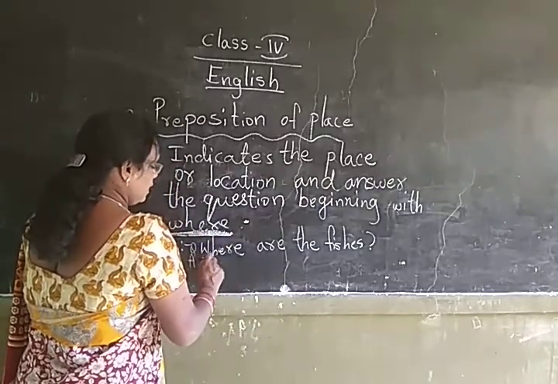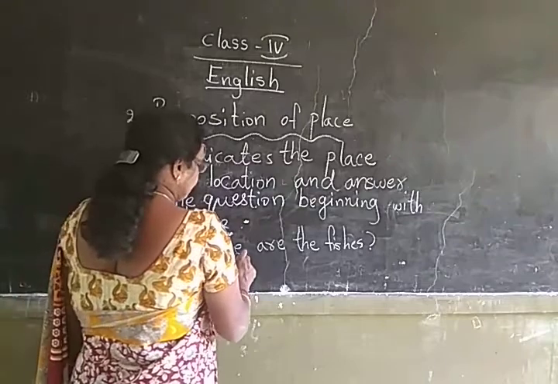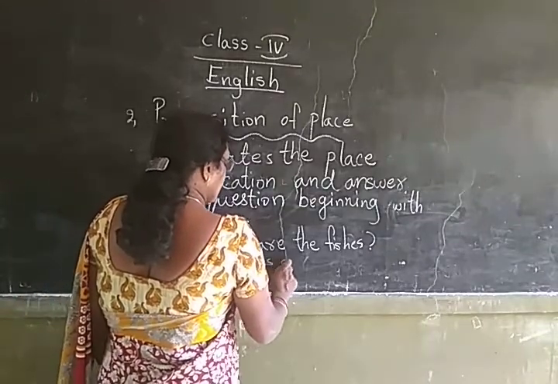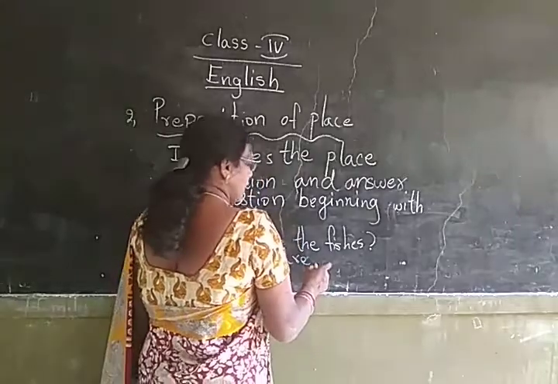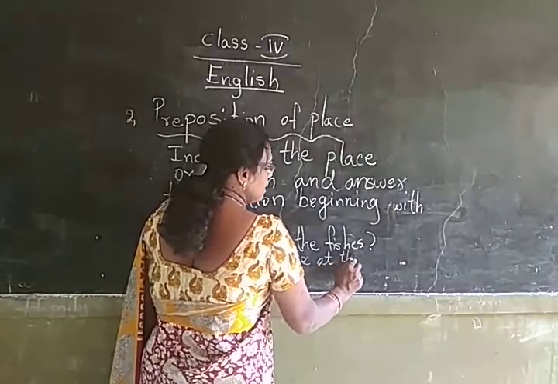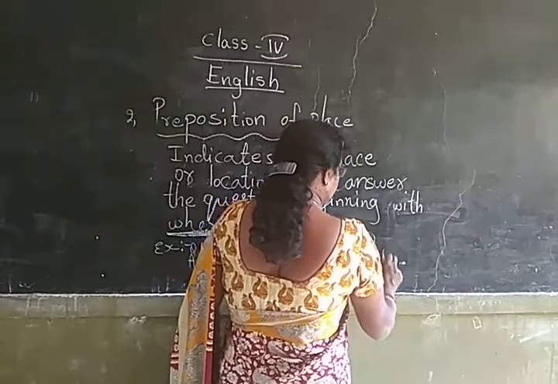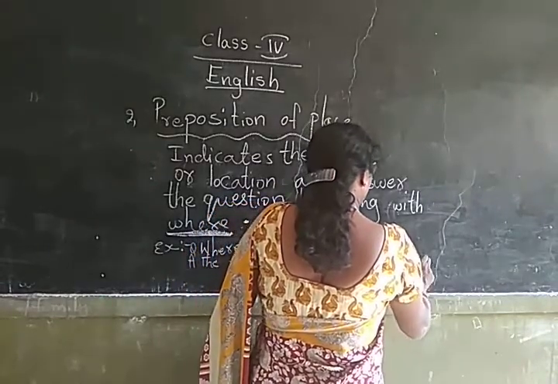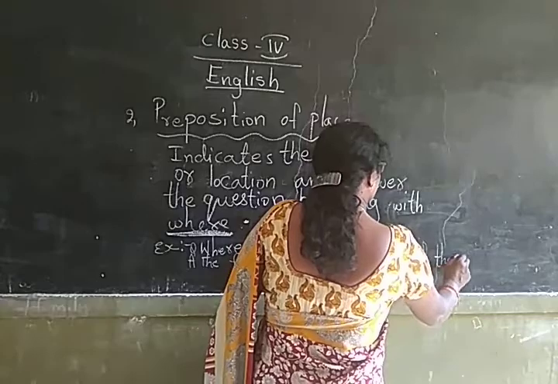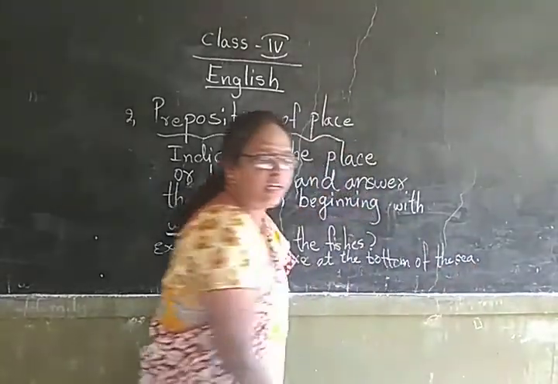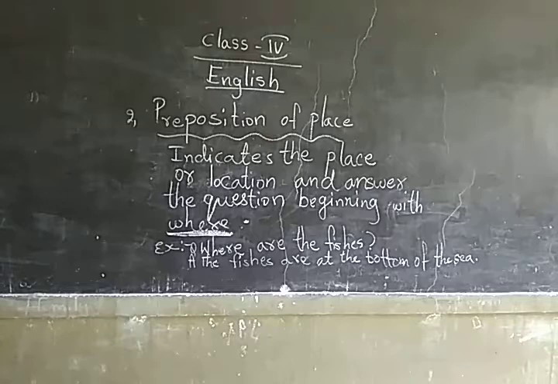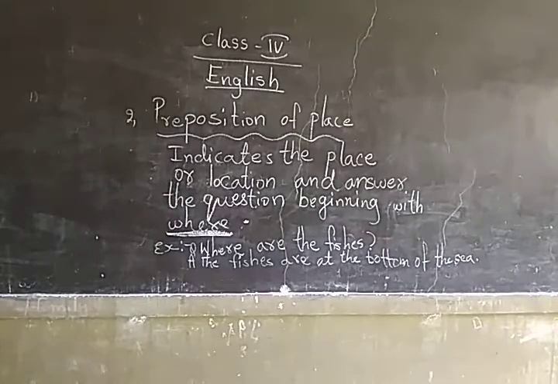Question and answer. Where are the fishes means, the fishes are at the bottom of the sea. So it is answering the question starting with where. That is known as preposition of place. You can also give another example.